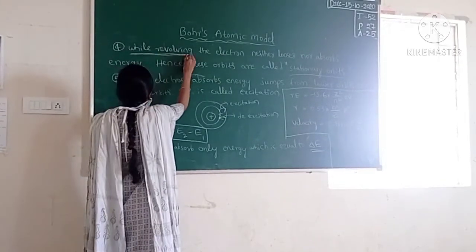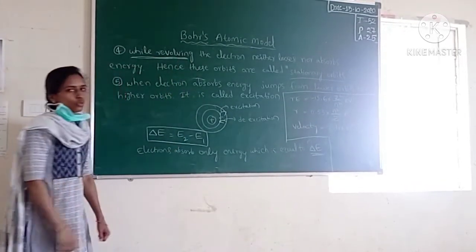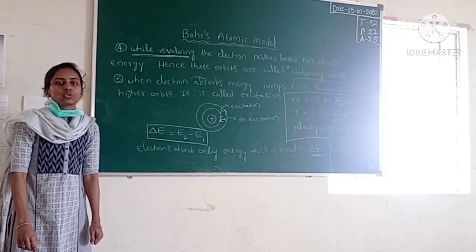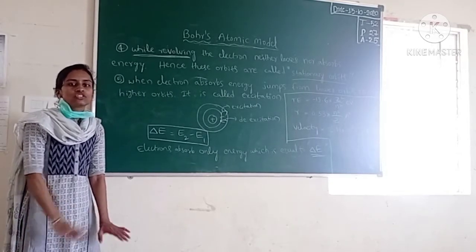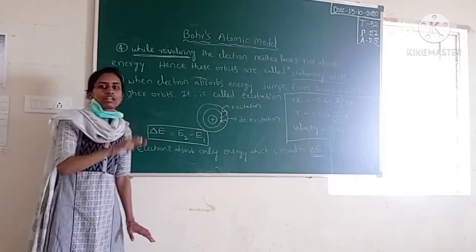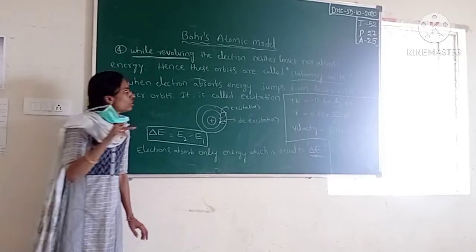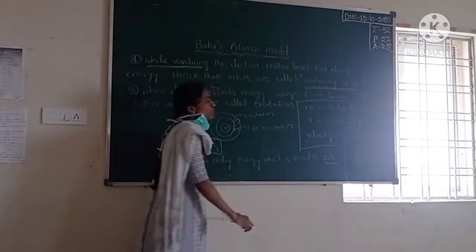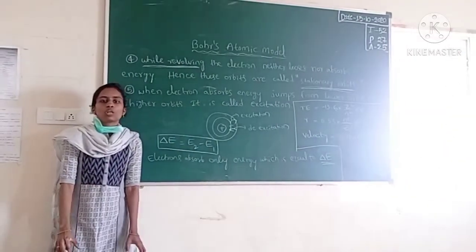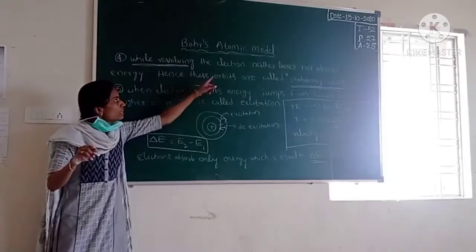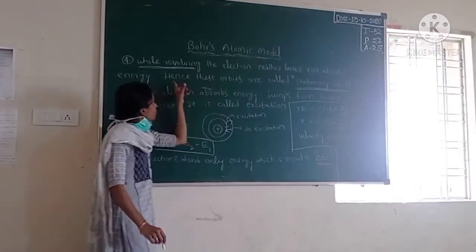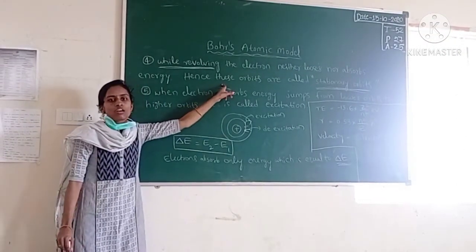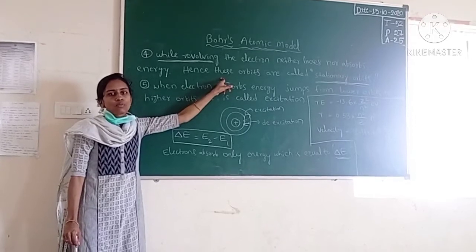The postulate is, while revolving, the electron neither loses nor absorbs energy. So the energy of the electron doesn't change when it revolves around the nucleus. So these orbits are also called stationary orbits. Why are orbits called stationary? Because while revolving, the electron neither loses nor absorbs energy. That's why the orbits are called stationary orbits. This is the fourth postulate of Bohr's theory.